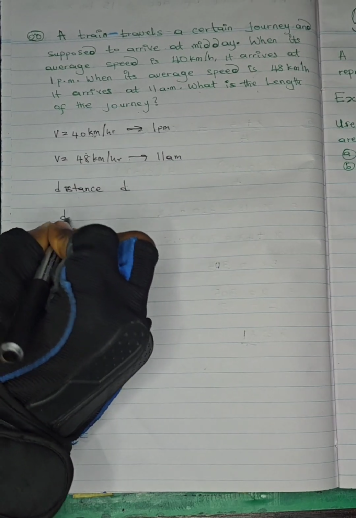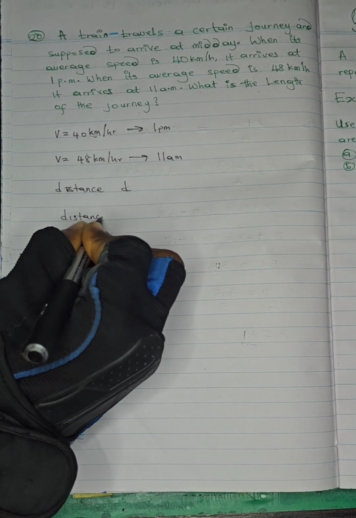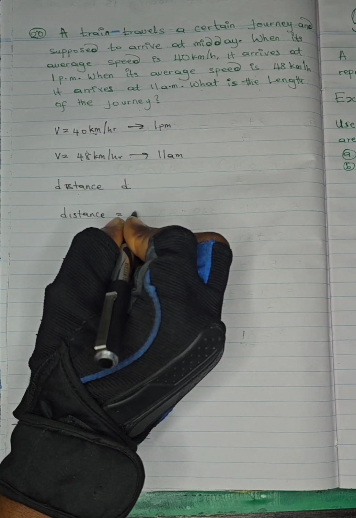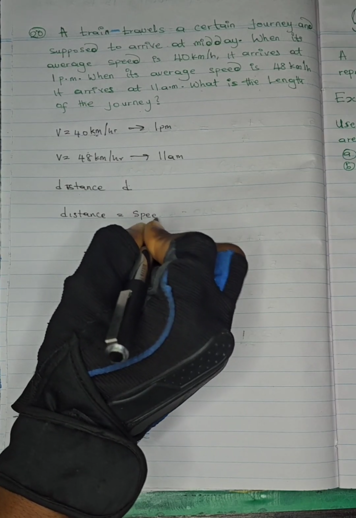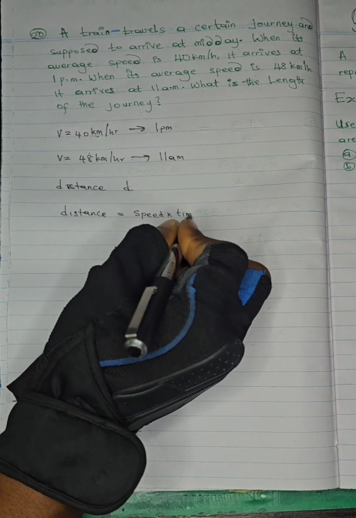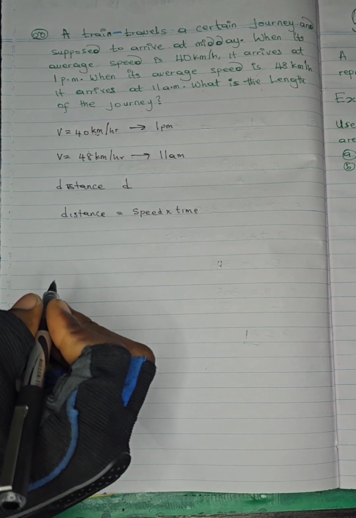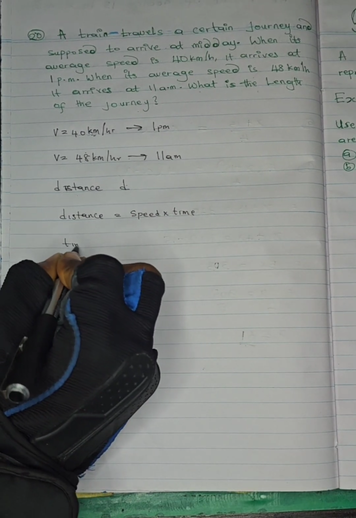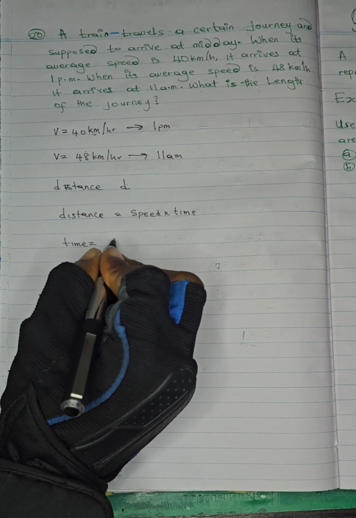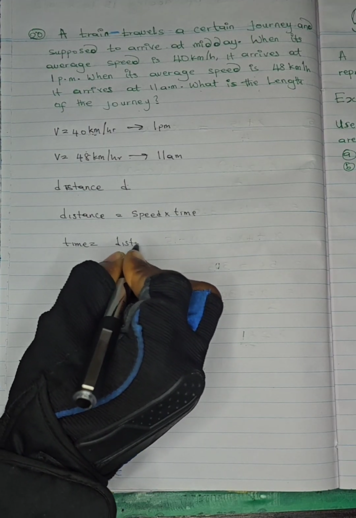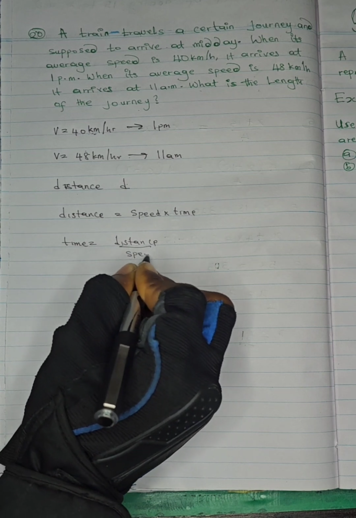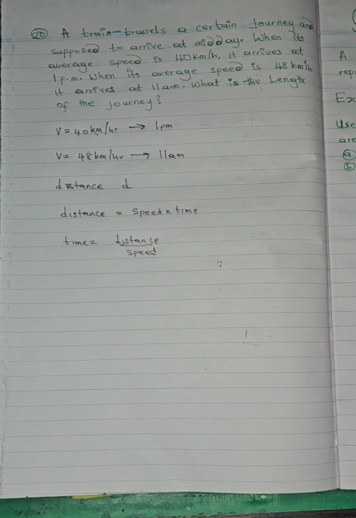We all know that distance is simply speed times time, right? In that case, time is simply distance divided by speed.